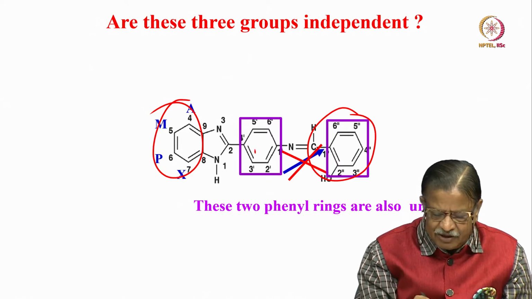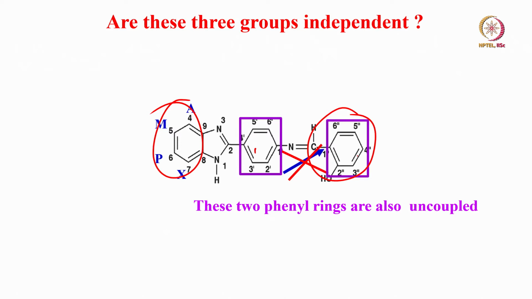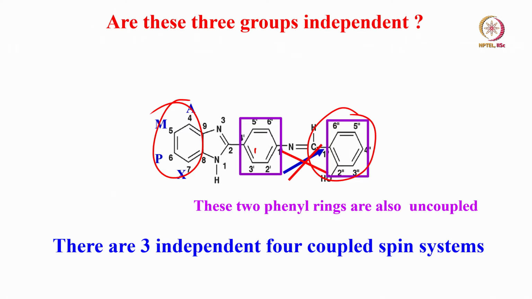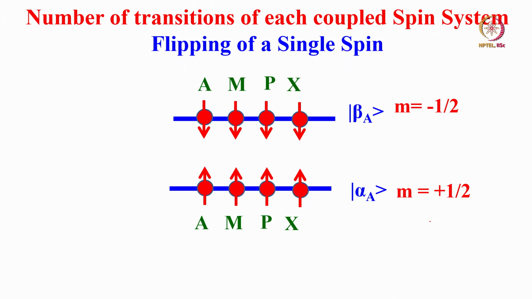And similarly, this phenyl ring and this phenyl ring are also uncoupled. There is no coupling at all. Okay. So these form 3 independent 4 coupled spin systems. Please remember, I said what is the maximum quantum we can detect in such systems? If you consider now a big molecule, but 3 groups of coupled spin systems are there, 4 spins. So you can have 4 quantum spectra possible. 3 independent 4 quantum spectra can be detected from this.